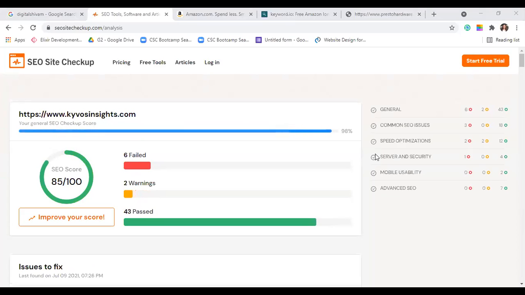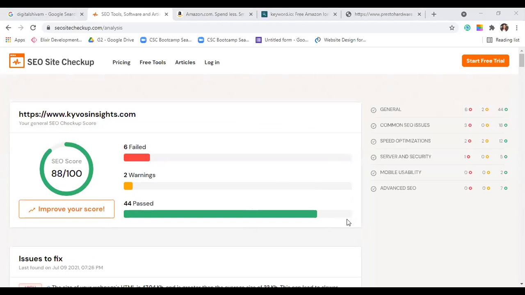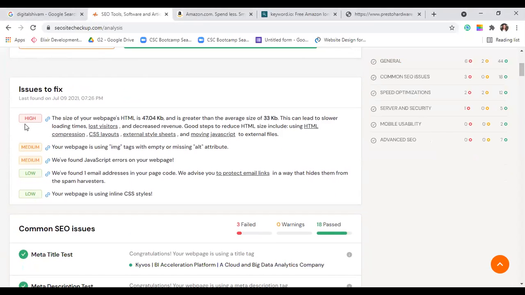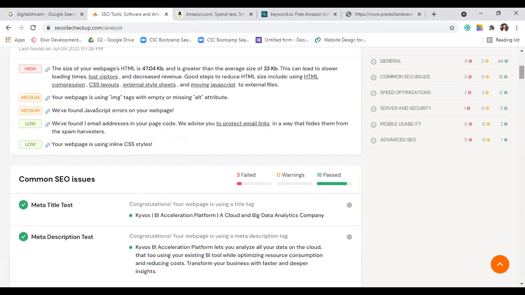Okay, it's done. Now, see, it says here improve your score. You can click on improve your score. Okay, see, it says issues to fix. It has already given you the issues there are on your website. So you can go up to these JavaScript issues that I just told you about, how to do minifying JavaScript, how to do the external style sheet, CSS layouts. I just told you how to minify this. Everything is given right here on one page.